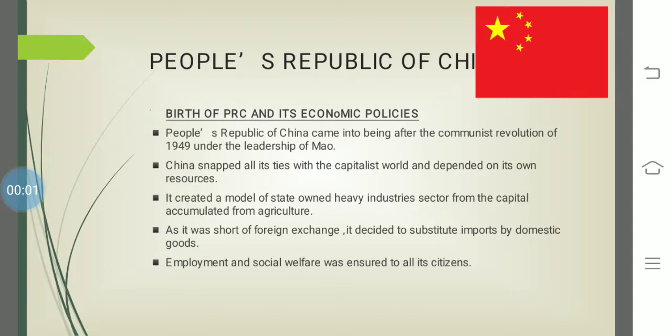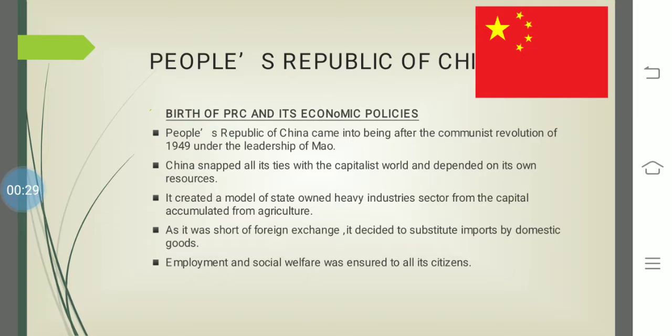Hello students. Today I will be covering the next topic of the chapter, alternative centers of power. The new name of the chapter is the new centers of power, as per the updated syllabus of CBSE. So today we'll discuss the rise of the Chinese economy. Basically, in this topic, we'll understand the journey of China towards being an alternative center of power.